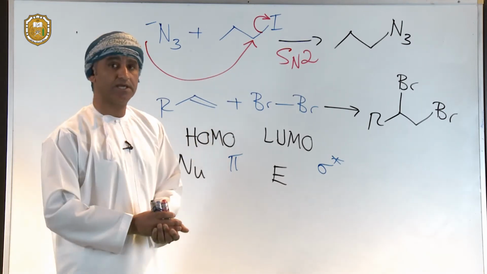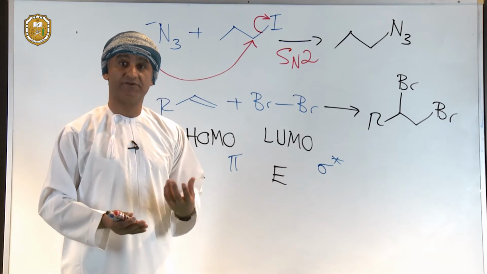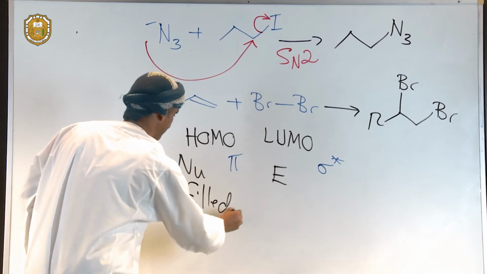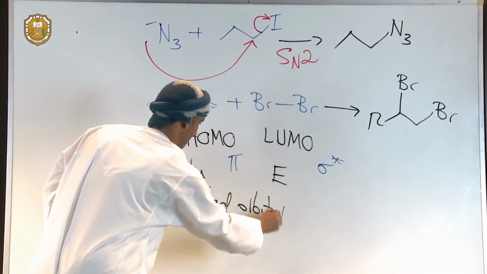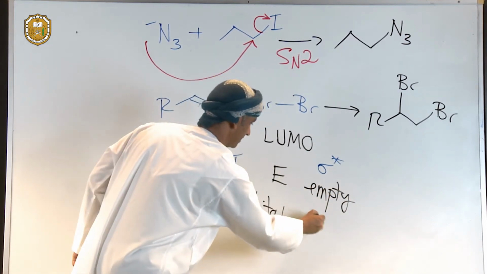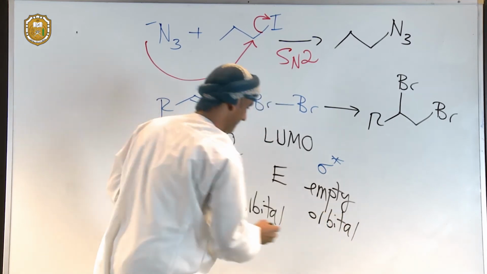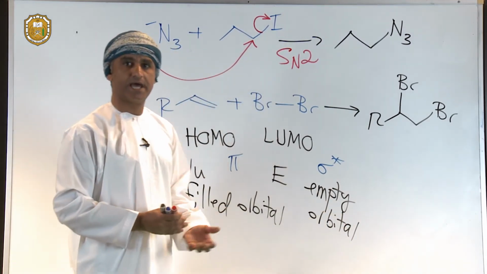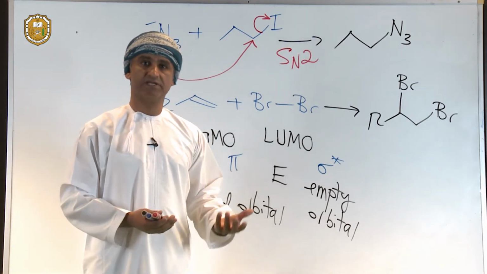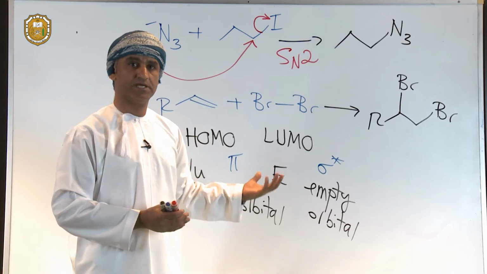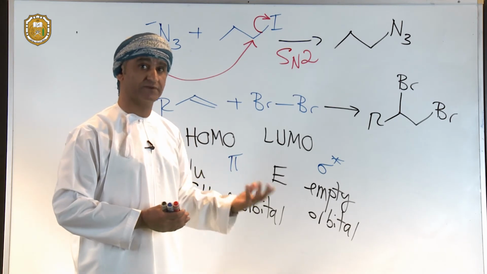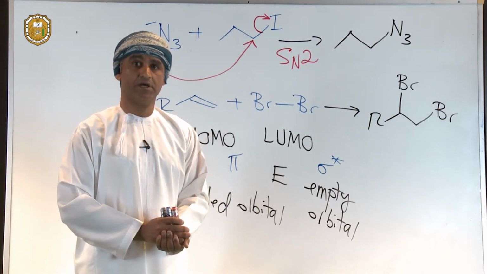The second example is a reaction between a filled orbital. So we can also write that down. This is a filled orbital with an empty sigma star orbital. So that's another reason why organic reactions take place. But again, these have to overcome the activation energy, obviously. These have to be thermodynamically allowed. They have to outweigh the repulsions between filled orbitals.